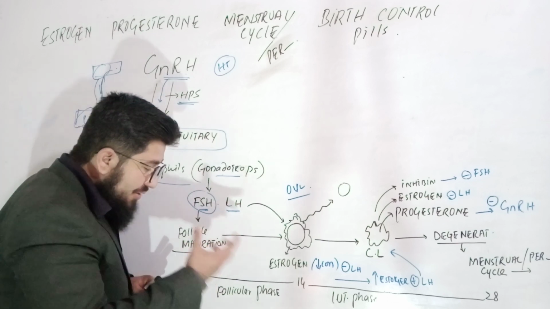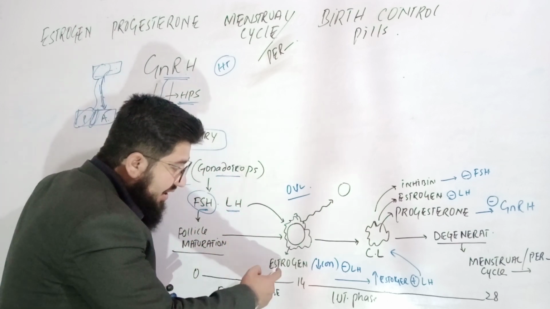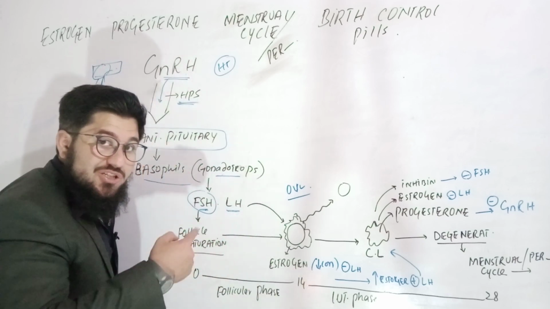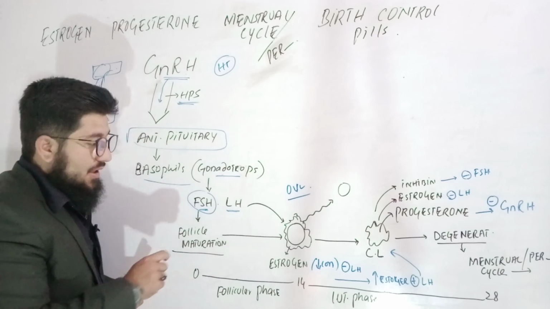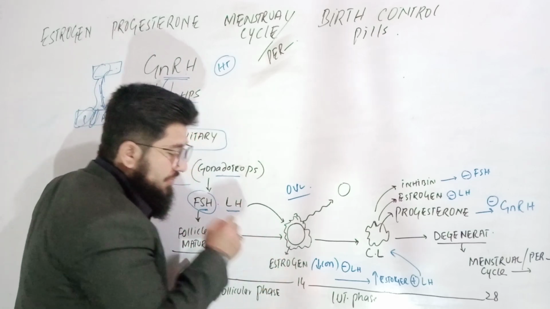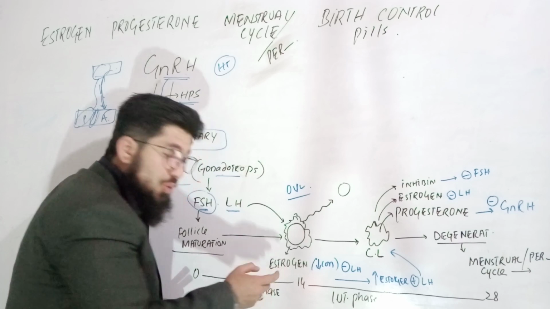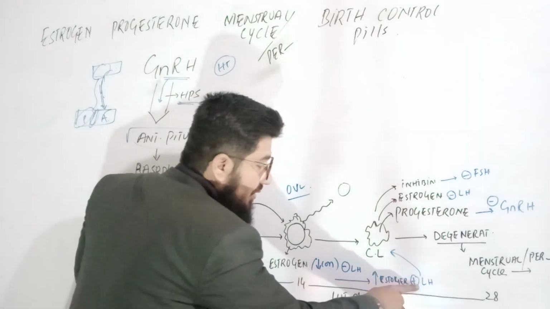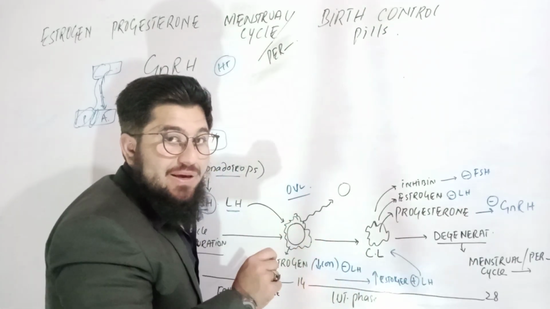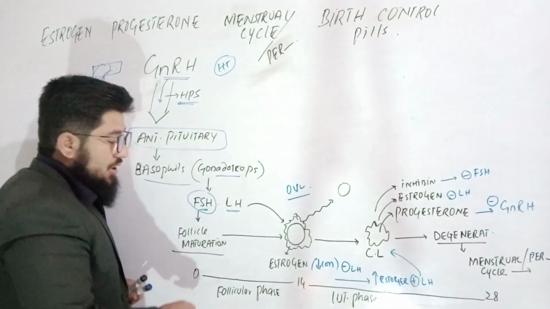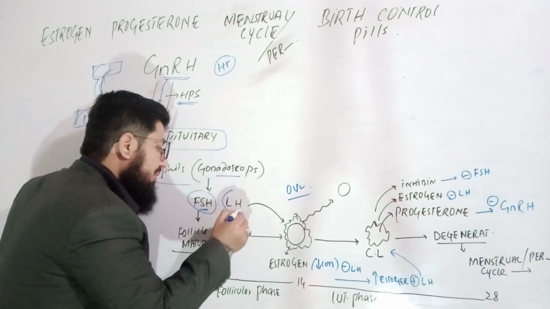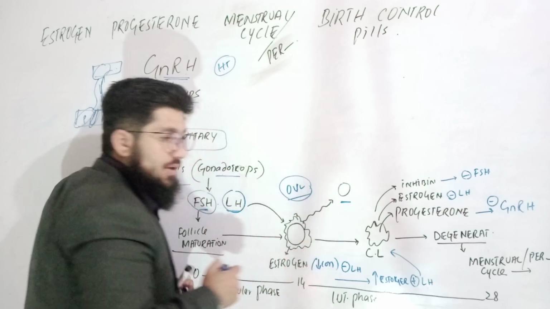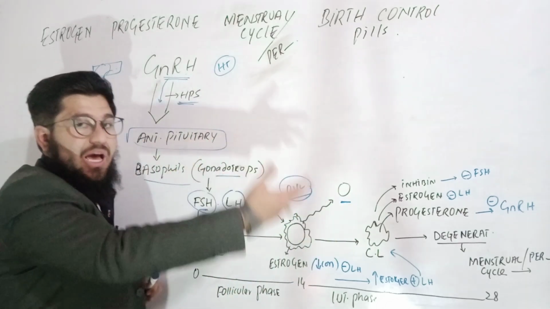In the meanwhile, while they are in the process of maturation, they are releasing estrogen in a very low concentration. As follicle maturation reaches the 14th day, they will increase the concentration of estrogen. Now, the same estrogen which was first inhibiting luteinizing hormone will give a positive feedback signal to the luteinizing hormone. We know the luteinizing hormone is responsible for ovulation. Ovules will be released, so ovulation will happen here.